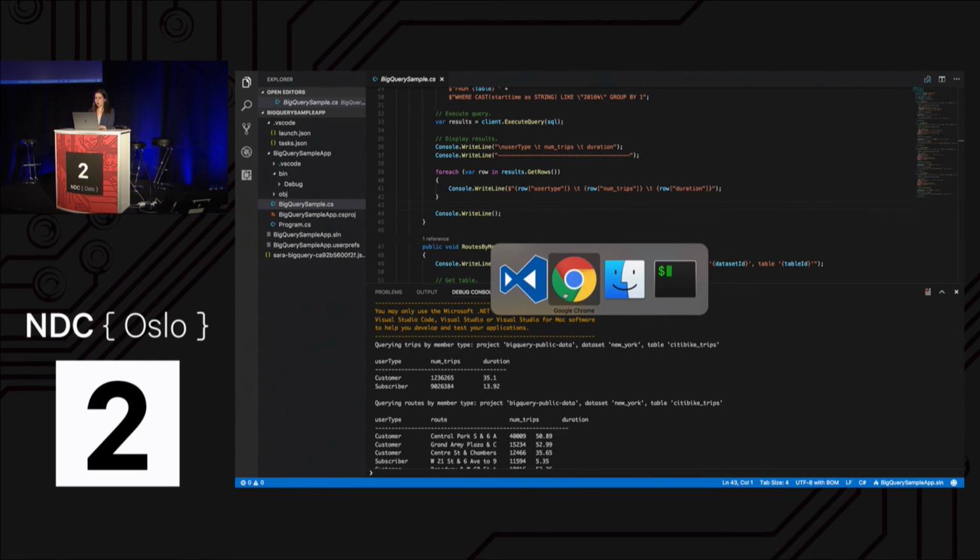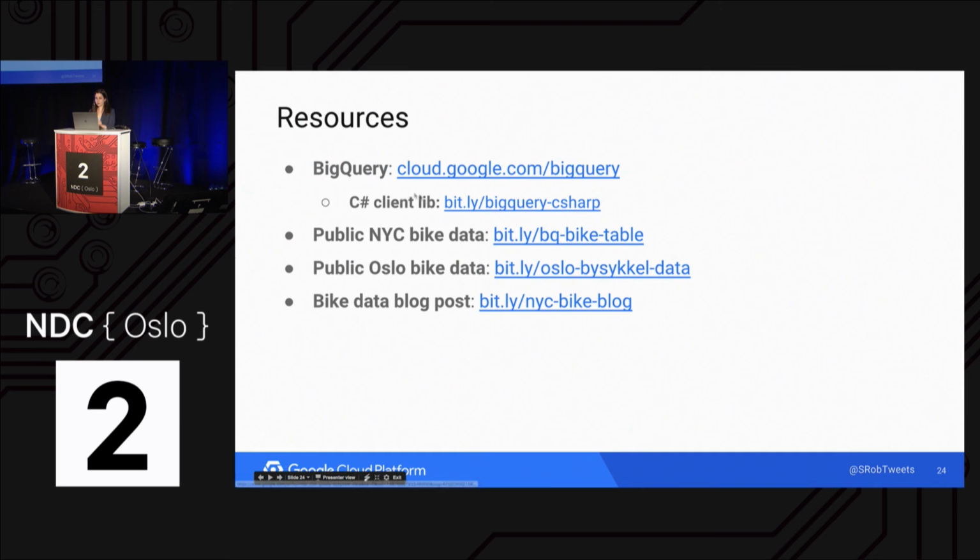And if you want to find out more about the C# client library, it's right here, bit.ly/bigquery-C#. If you want to check out the New York City Bike Data, see what other types of visualizations you can create from it, there's a link to that there. Definitely interested to see what you all come up with the Oslo Bike Data. And I wrote a blog post about how I analyze the New York Bike Data, showing similar queries that I showed today. So if you want to see it in written form, you can check that out on the Google Cloud blog.